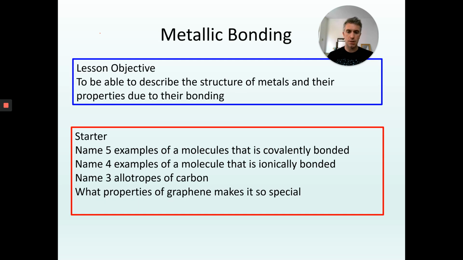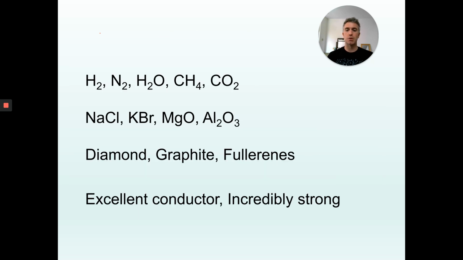The next one was ionically bonded, and with ionic you need a metal and a non-metal, and we have NaCl, sodium chloride, KBr, potassium bromide, MgO, magnesium oxide, and Al2O3, which is aluminium oxide, all ionically bonded.